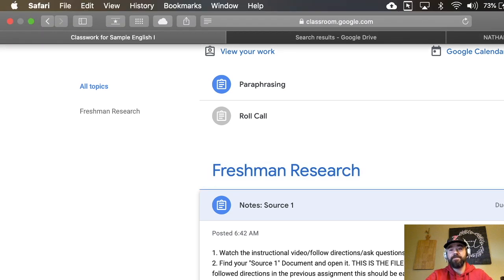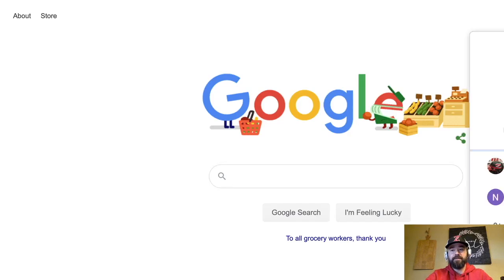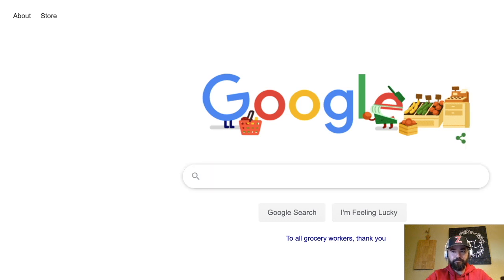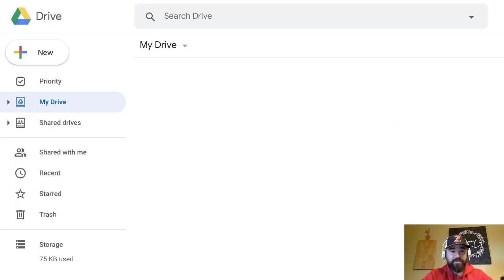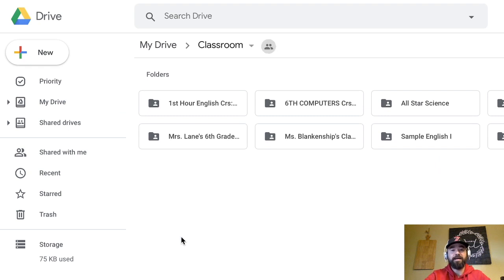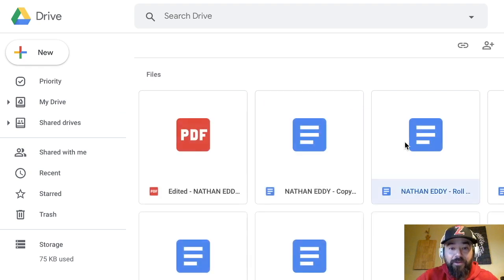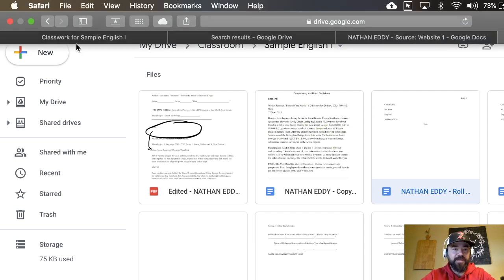Another way is to open up a tab and then actually go to Drive. So I've got to sign into the right account. I can also go in here. My drive is going to look a lot different than your drive. This is my son's drive actually. So there are different folders. My son's probably looks more like yours than mine does, but there's this classroom folder. If I get in that classroom folder, I find the class that I'm in, and I can get to that same place just by opening the Drive part of this software. So that's 2 ways to find it.